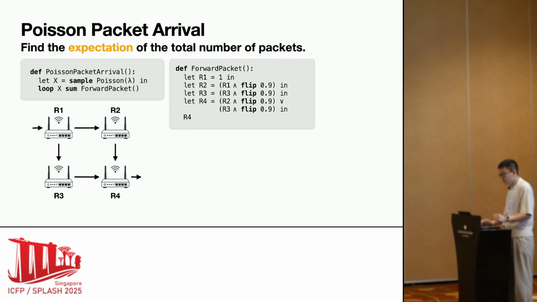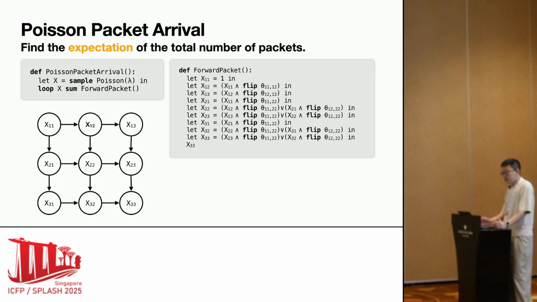This forward packet function models a 2x2 network topology and the probabilistic behavior of the router network, where each link has a 10% chance of failure. So the loop sum expression simulates forwarding all x packets through this network topology and computes the total number of packets that were successfully transmitted. Note that the forward packet function may be arbitrarily complex. Say it could be a 3x3 grid or an n×m grid.